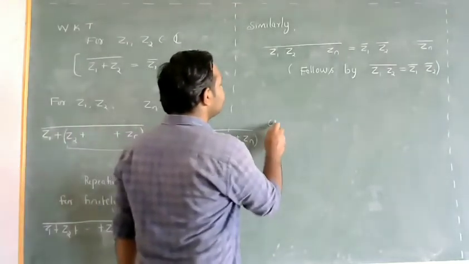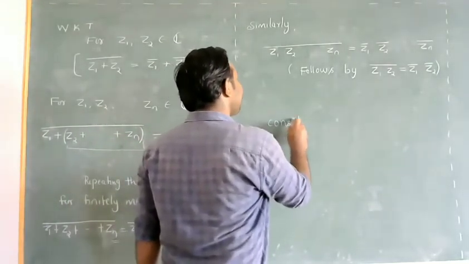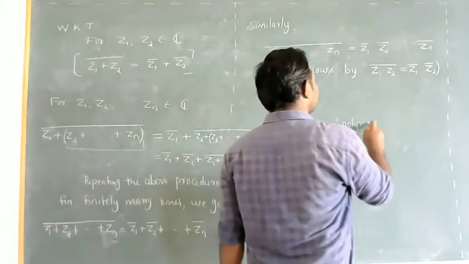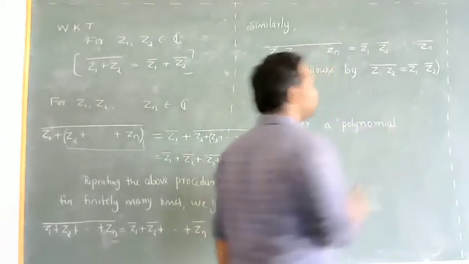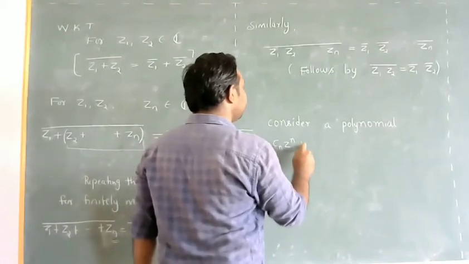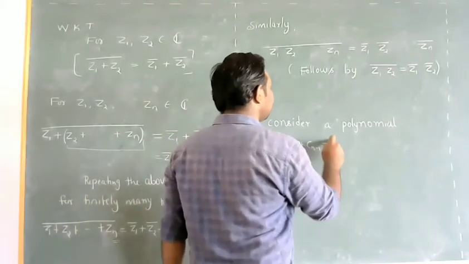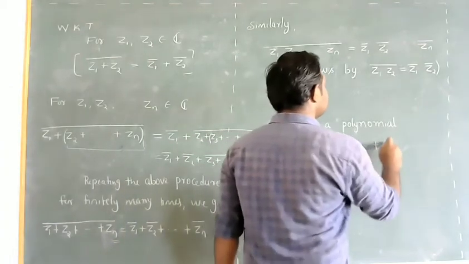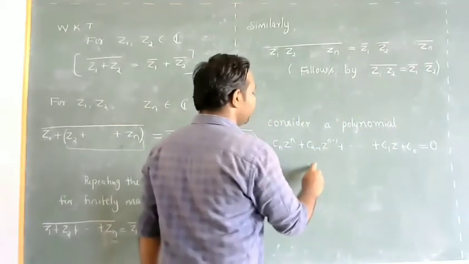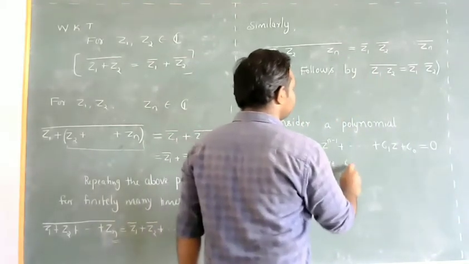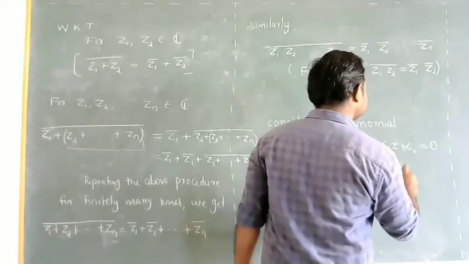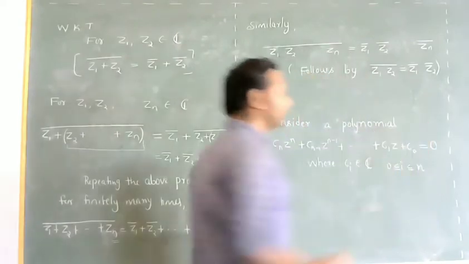For that, consider a polynomial of the form Cn z power n plus Cn minus 1 z power n minus 1 plus so on plus C1 z plus C0 equals 0, where the Ci's are complex numbers, and i runs from 0 to n.